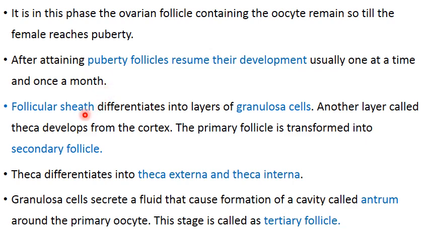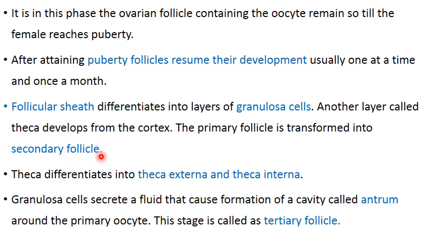Now, the first change that will occur at the time of puberty is that the follicular sheath will differentiate into layers of granulosa cells. Another change is that another layer that we call theca will develop from the cortex. The primary follicle will get transformed into the secondary follicle. Then the third change is the tertiary follicle.